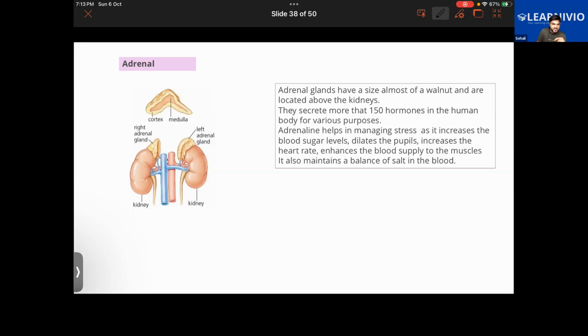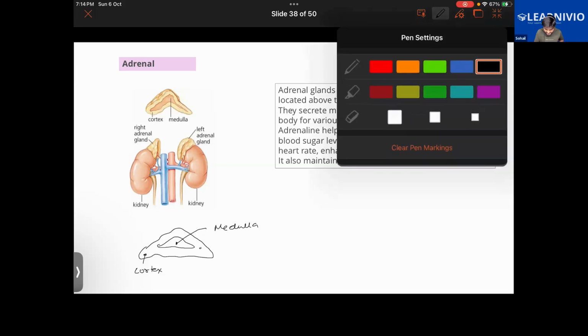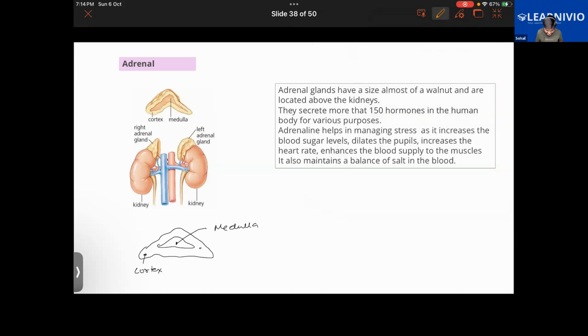If you look at the structure, it is divided into two parts. One is the cortex, and another one is the medulla. This outer one is the cortex, and this inner one is the medulla. The cortex secretes a hormone, and the name of the hormone secreted by the cortex is cortisol.